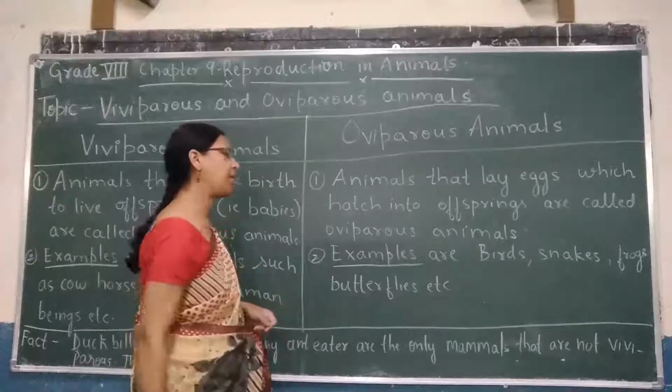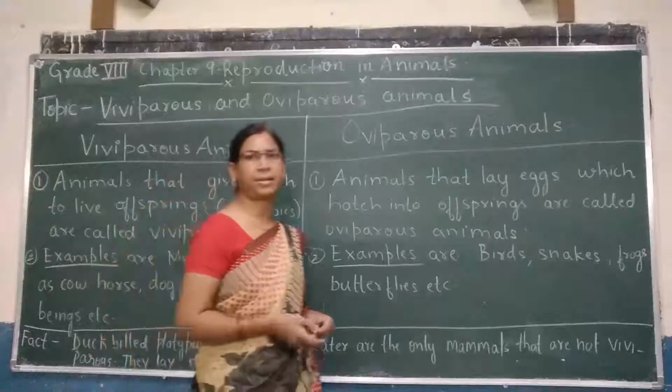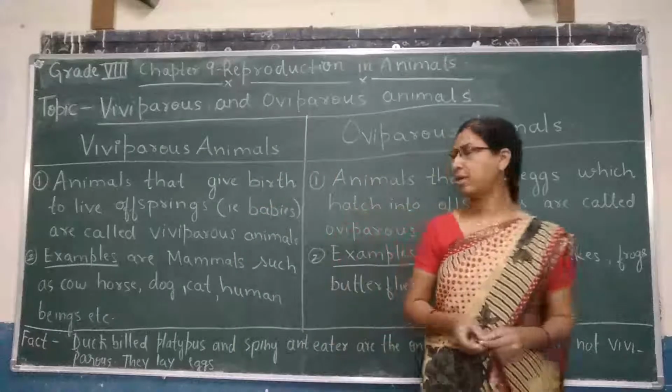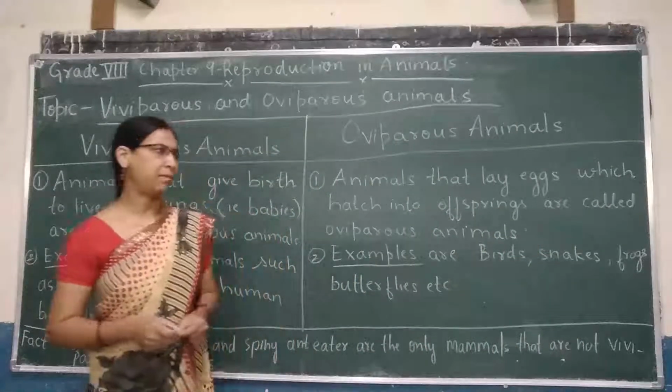So examples are birds, snakes, frogs, butterflies, etc. So I hope you understood the difference between viviparous animals and oviparous animals.